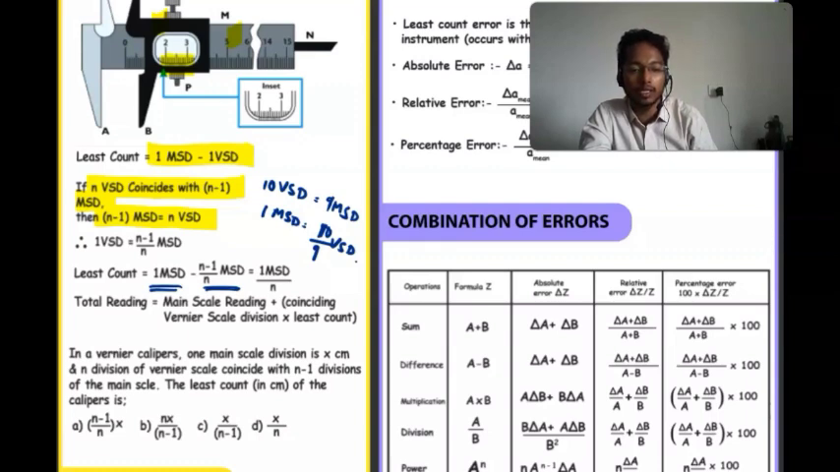So here one question is there: in a vernier calipers one main scale division is x centimeter and n divisions of the vernier scale coincide with n minus 1 divisions of the main scale. The least count is 1 upon n MSD. In place of MSD we can put x, so it will be x upon n. Option D will be our answer.